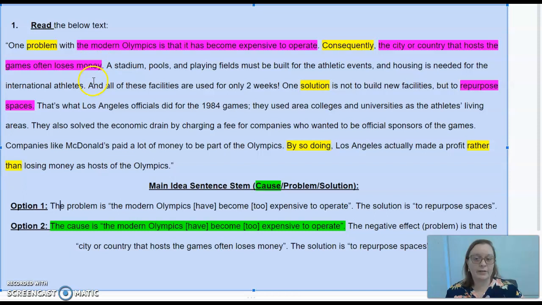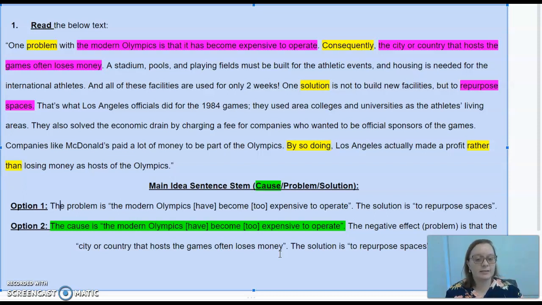So I'm going to argue that you could have also said the cause is that modern Olympics have become too expensive to operate. The negative effect or the problem is that the city or country that hosts the games often loses money. Okay, so now we've just gotten a little bit more detailed. We've separated out the cause and the problem or the negative effect.